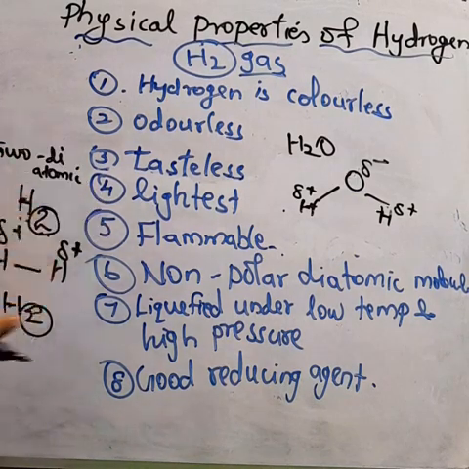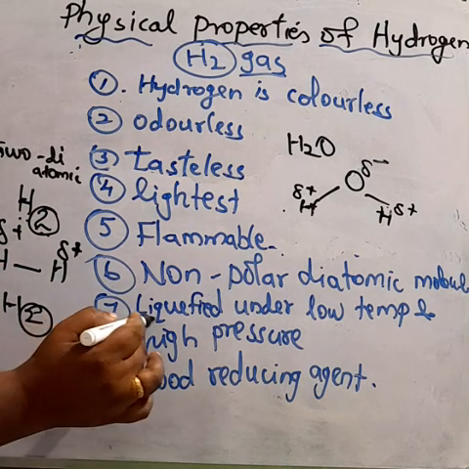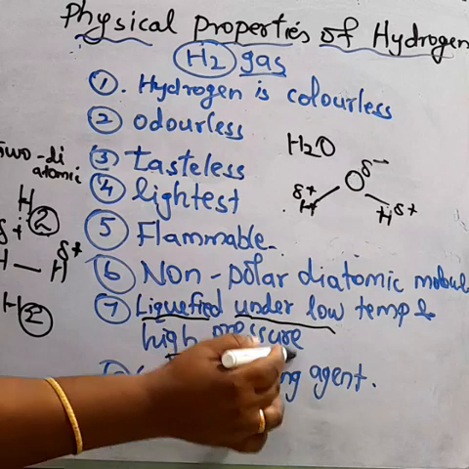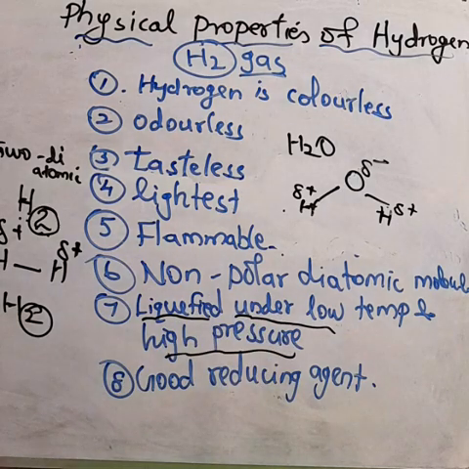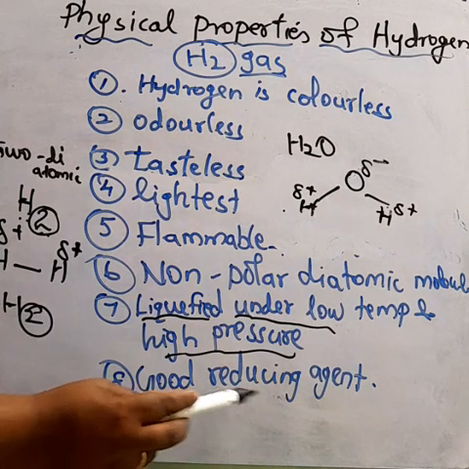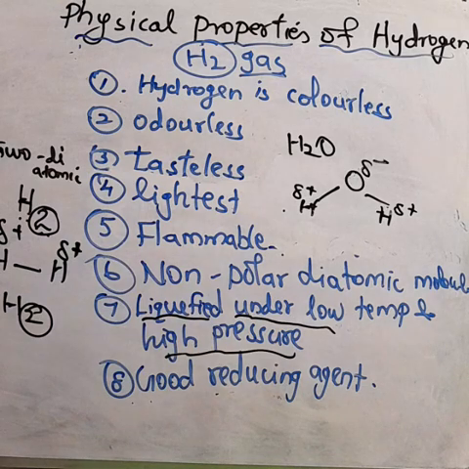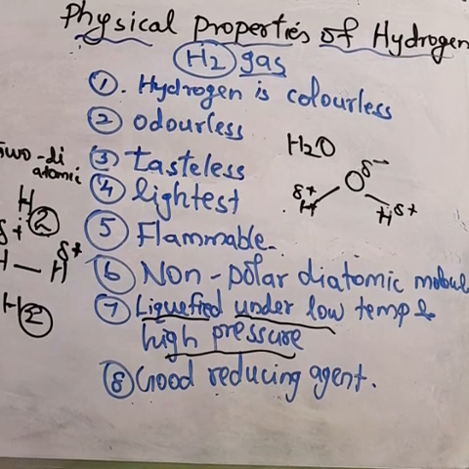The next property: it can be liquefied under low temperature and high pressure. Hydrogen is a gas, not a liquid, but we can liquefy it under low temperature and high pressure. Another property: hydrogen is a good reducing agent. These are the properties of hydrogen, and various other physical properties are given in table number 4.1.